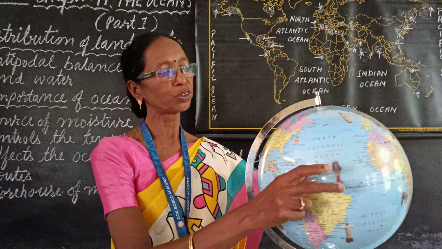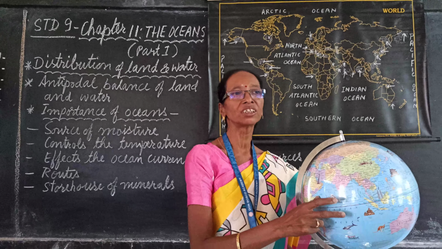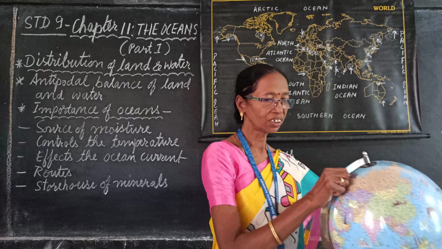If you see the shape of the continents, generally you can see they are triangular in shape. All continents are triangular in shape. So, all these are showing the land part and the water bodies, how they are spaced on the earth surface.